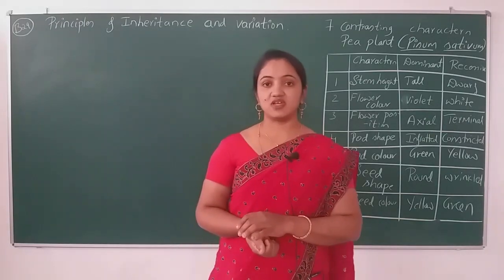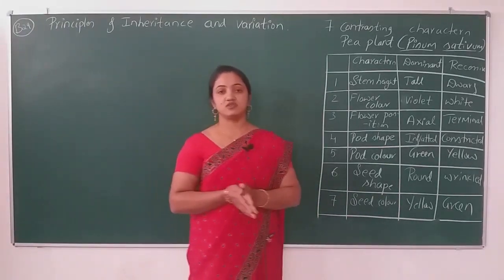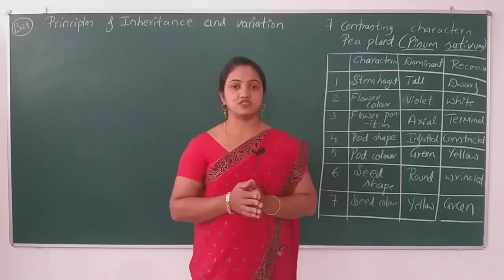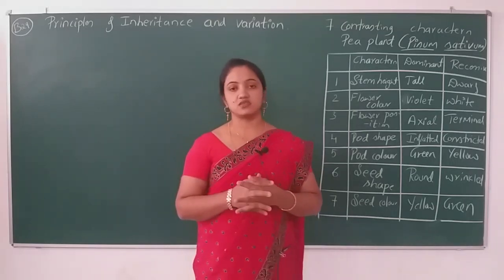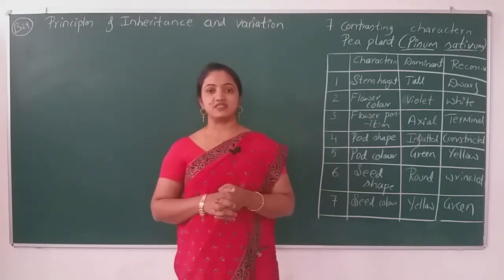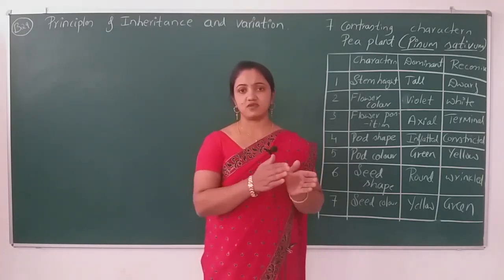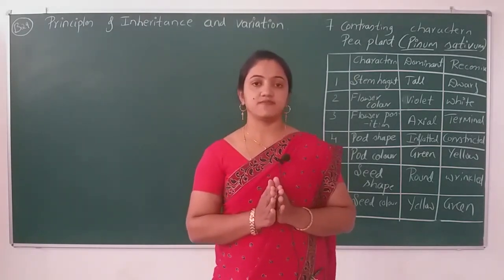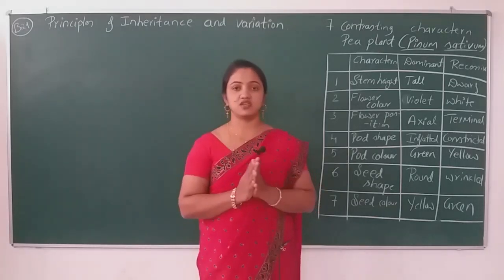First of all, I would like to tell you the definition of inheritance. It is a process by which characters pass from one generation to the other, from parents to offspring. So it is known as inheritance. Then we studied variation. Variation is the degree by which changes occur from parents to offspring. We never resemble our parents exactly. That change is known as variation.